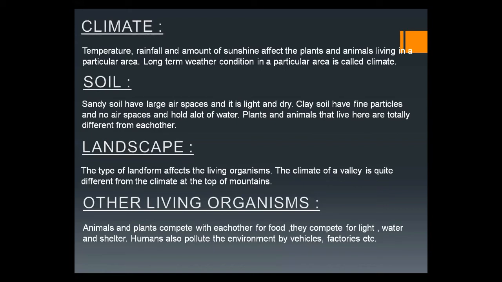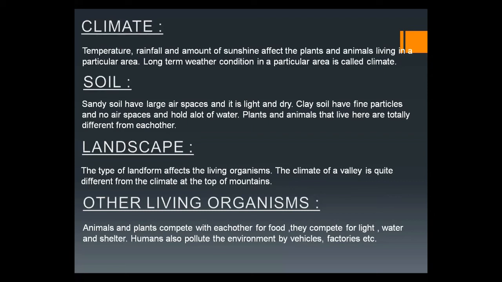At the top of the mountain, there is less oxygen, while in the valley, oxygen is in sufficient quantity. So the growth of plants and the variety of plants and animals is quite different in the valley and at the top of the mountain. It means the landscape also affects the life of living organisms.